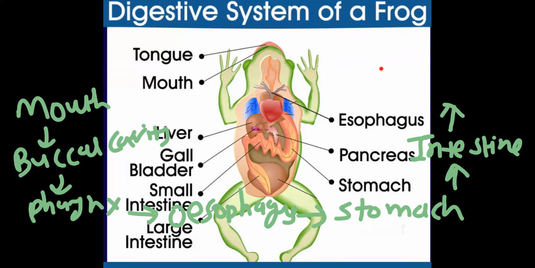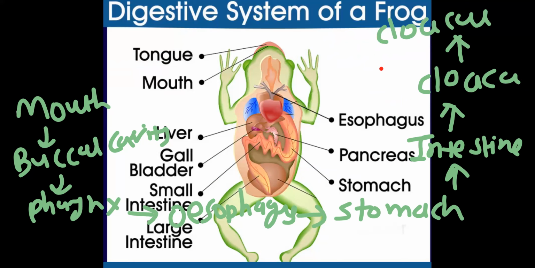Intestine, in that small intestine, large intestine, and at the end, it leads to cloaca, and that opens outside through an aperture that we call cloacal aperture. This is the entire pathway for the alimentary canal of frog. Starts from the mouth, ends with the cloacal aperture. Mouth to buccal cavity to pharynx to esophagus to stomach to intestine to cloaca, and at the end cloacal aperture, through which the fecal matter, undigested food materials are released outside.